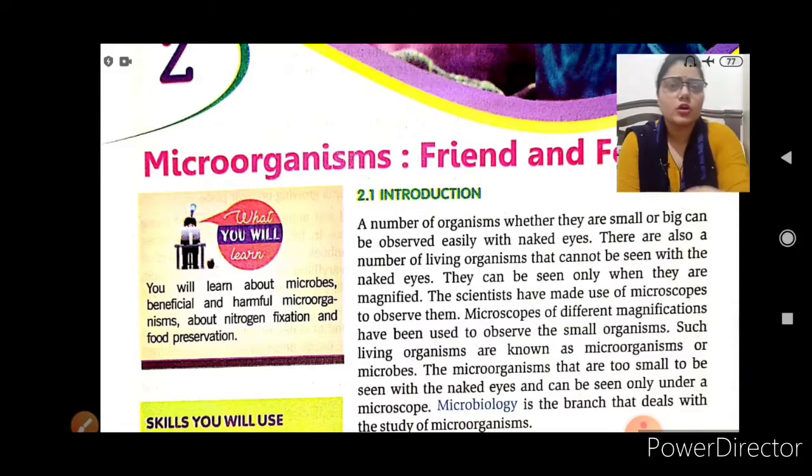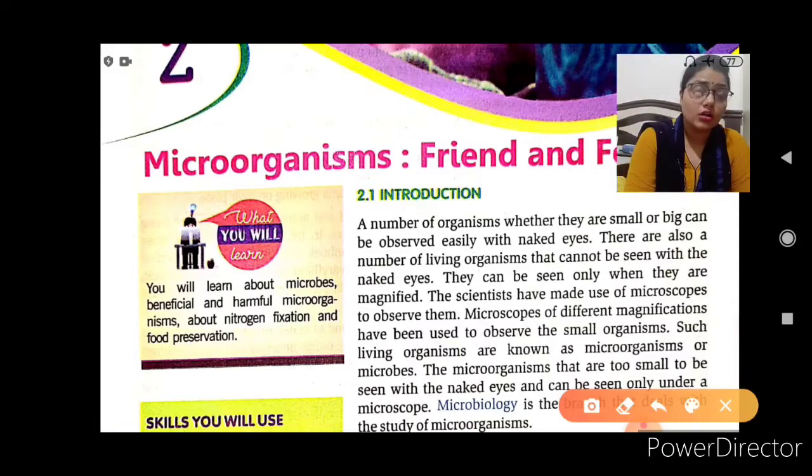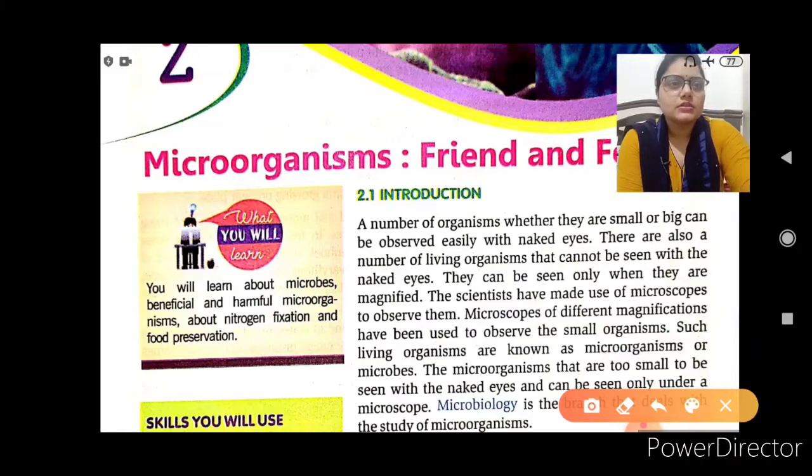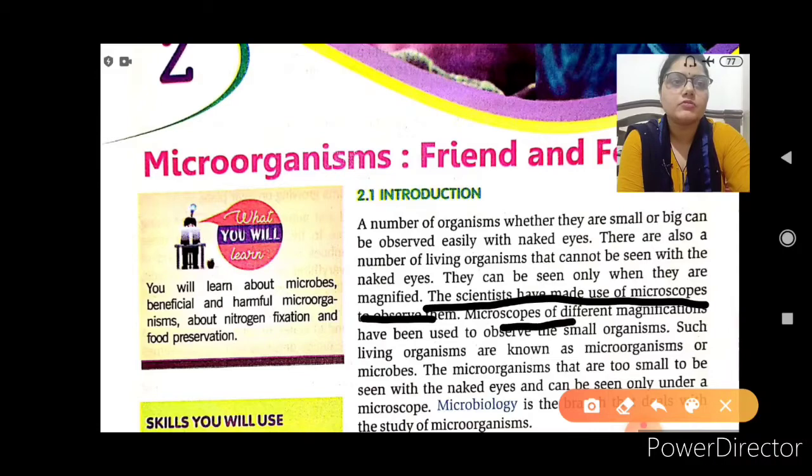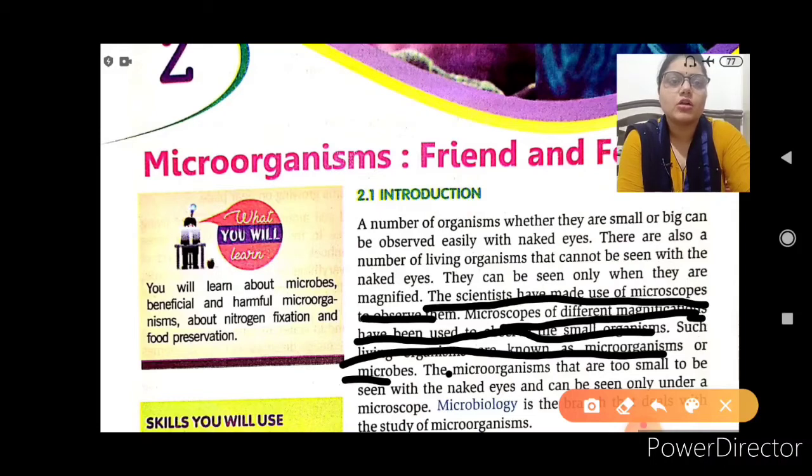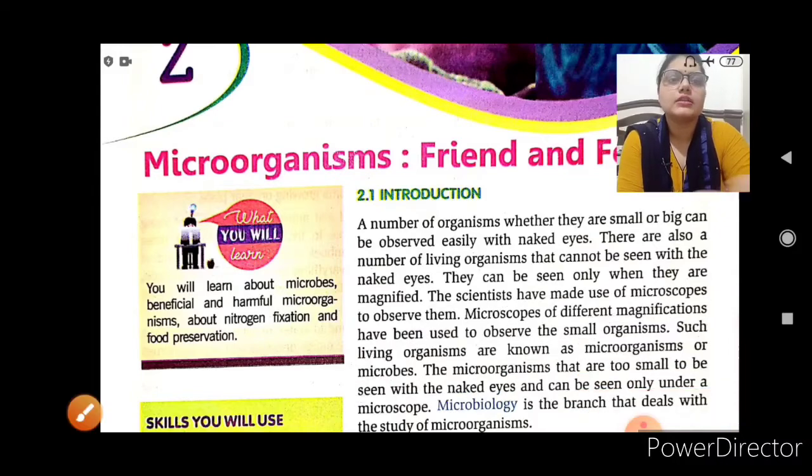So a microscope has been used by scientists to see all these small living organisms. Microscopes of different magnifications have been used to observe small organisms, such as living organisms known as microorganisms or microbes. Microorganisms are too small to be seen with the naked eyes and can be seen only under the microscope.